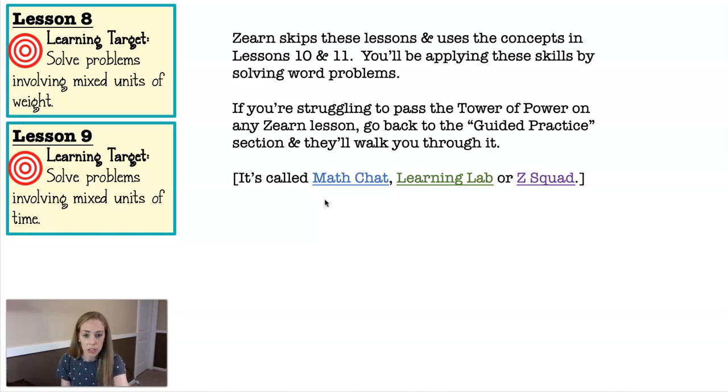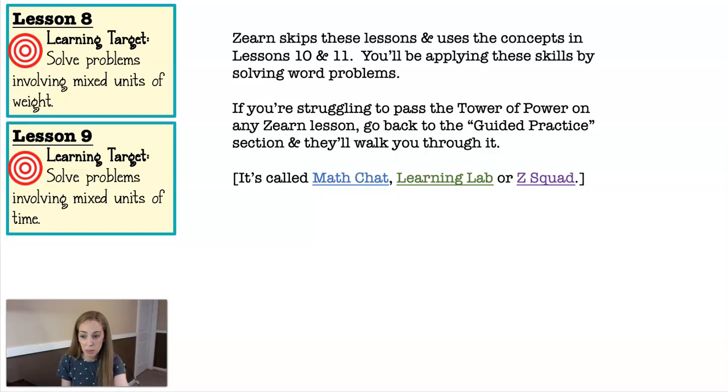You can also on Zern click on, depending on the lesson, it's either called the Math Chat, Learning Lab, or Z Squad, but those are the guided practice. That's where they walk you through the steps. So sometimes we make those optional and it takes you right to Tower of Power, but if you're struggling, those are things in Zern that will help you with the steps you need to pass the Tower of Power, okay?